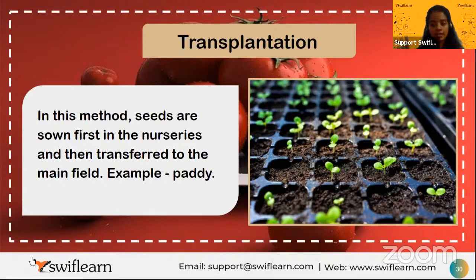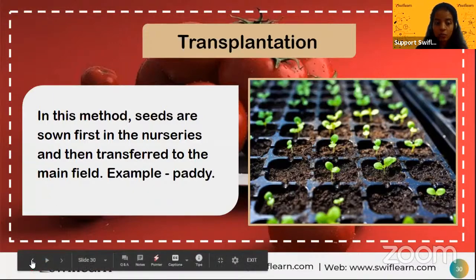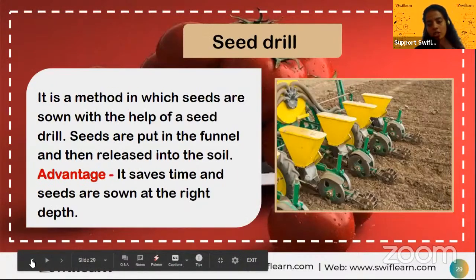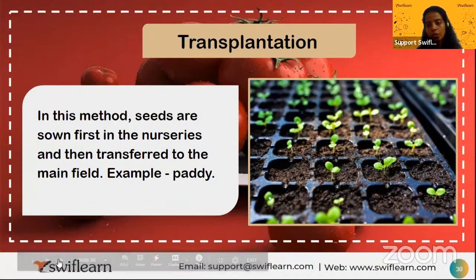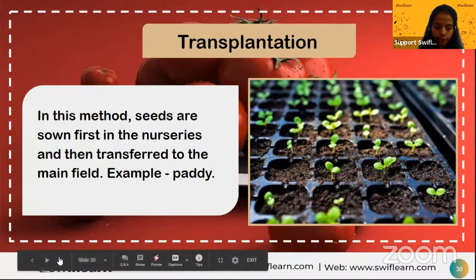Sowing can be done in three ways. The first was broadcasting, right? In broadcasting, it is just the scattering of the seeds. The second one was the seed drill, which is a combination of both. And the third one is transplantation. Transplantation is nothing but you are growing the seeds first in the nursery and then transferring them into the main field.